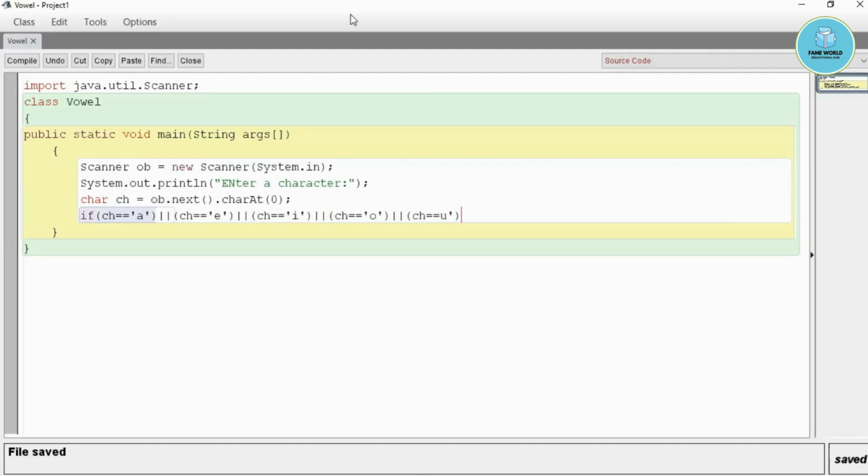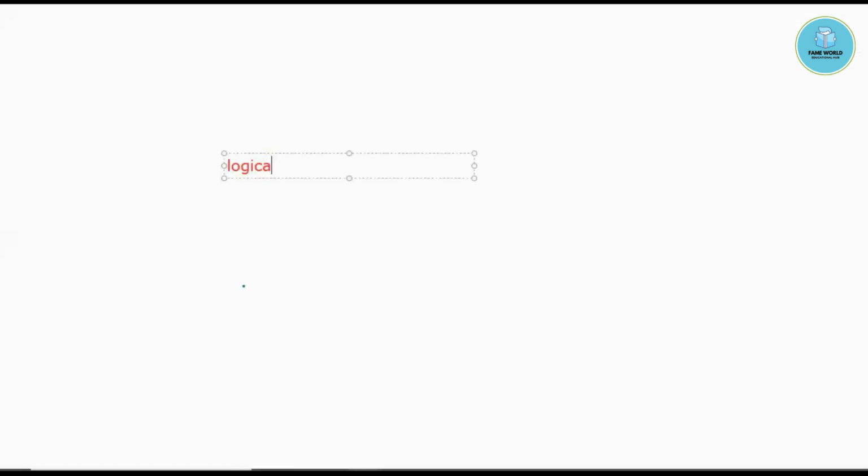So let me just explain the logical OR first. We will discuss the logical operators. There are three different logical operators. One of them is OR, and we basically use this pipe symbol when we are using logical OR.